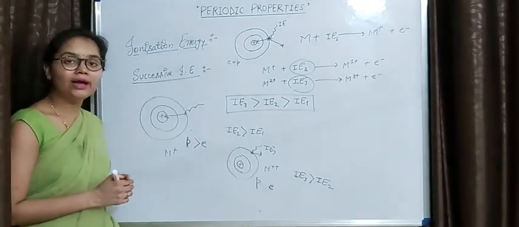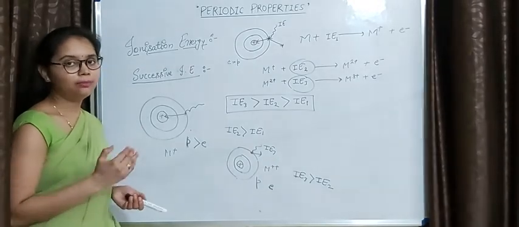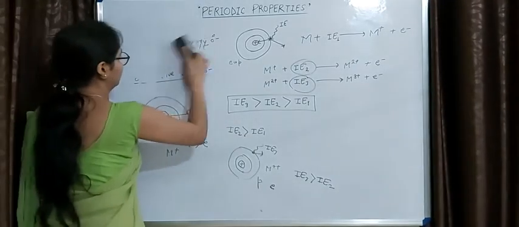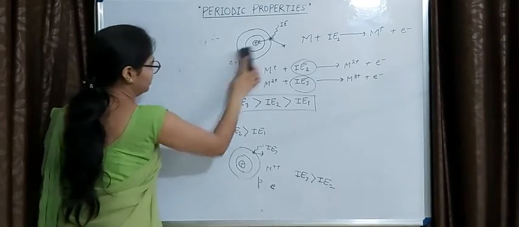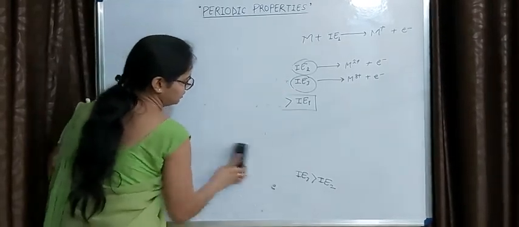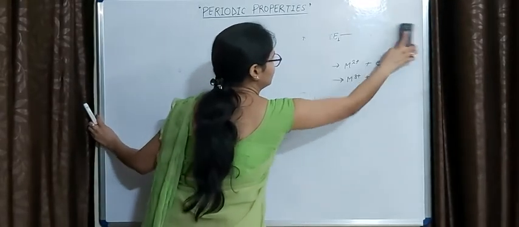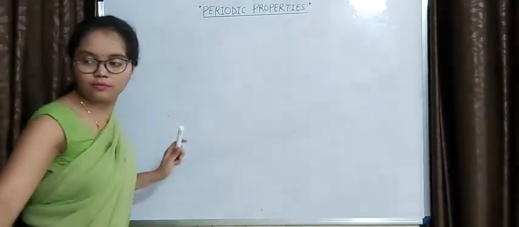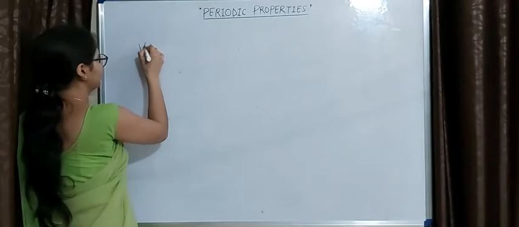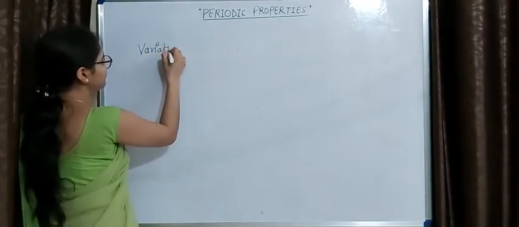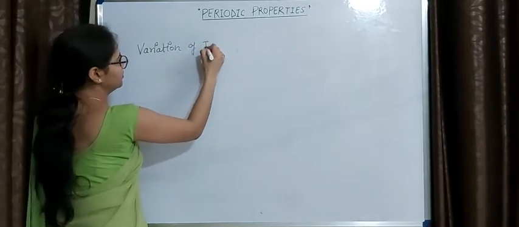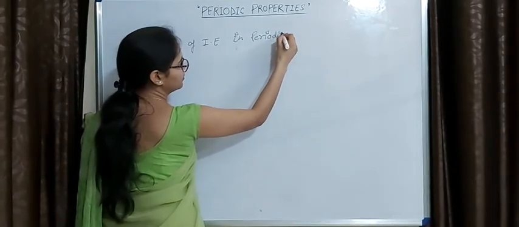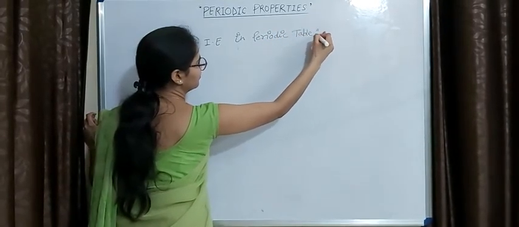Now we'll talk about the variation of ionization enthalpy in the periodic table, okay.